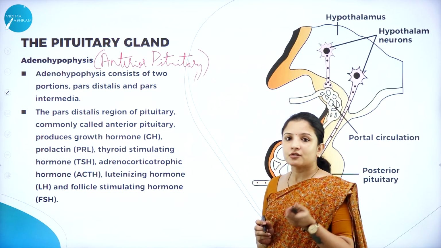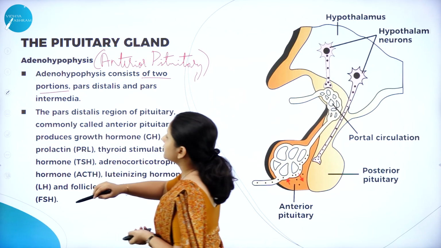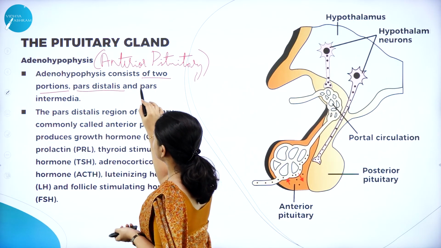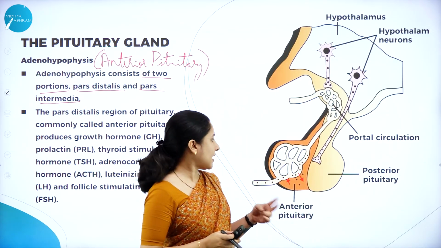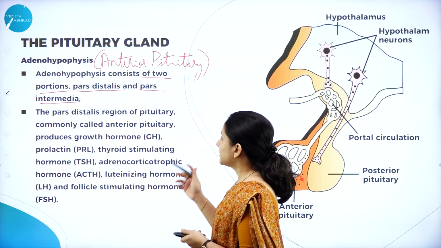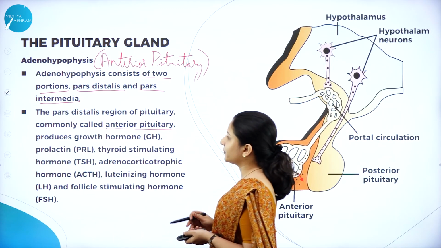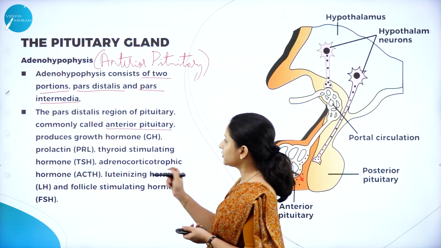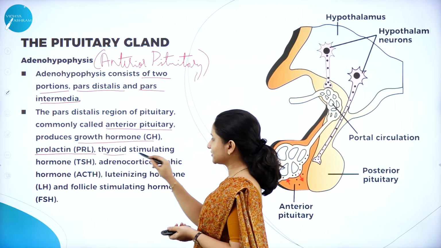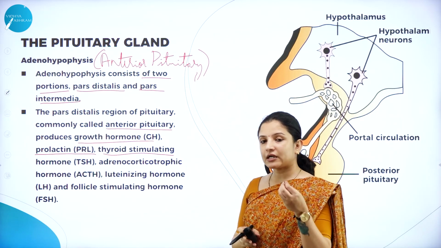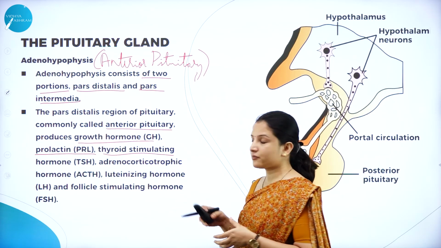Anterior pituitary, or Adeno Hypophysis, consists of two portions called pars distalis and pars intermedia. The pars distalis region of the pituitary is commonly called the anterior pituitary, and it produces growth hormone, prolactin hormone, and thyroid stimulating hormone. If the thyroid gland has to get stimulated, then the anterior pituitary should produce the thyroid stimulating hormone.